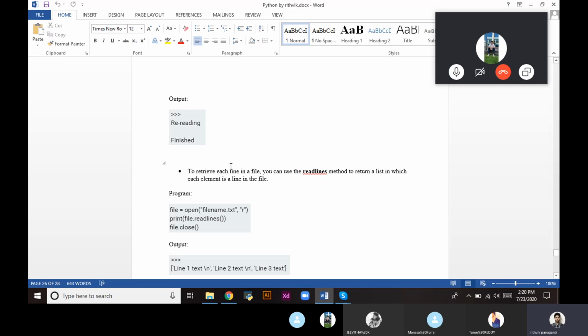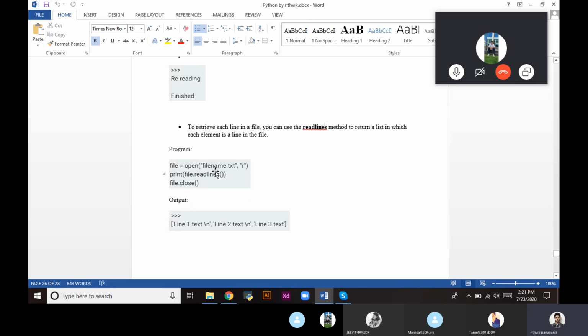For example, if our file has different lines in it and we want to read the file line by line, we use the readlines method. File is open filename.txt in read format. We print file dot readlines, then file dot close.